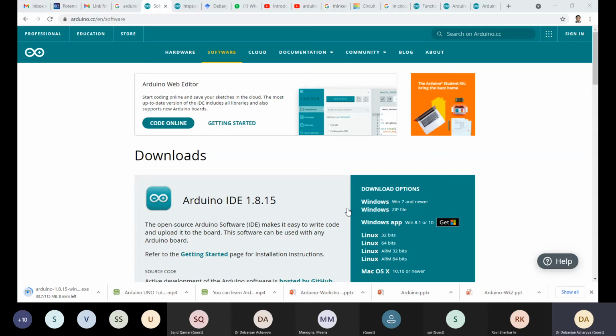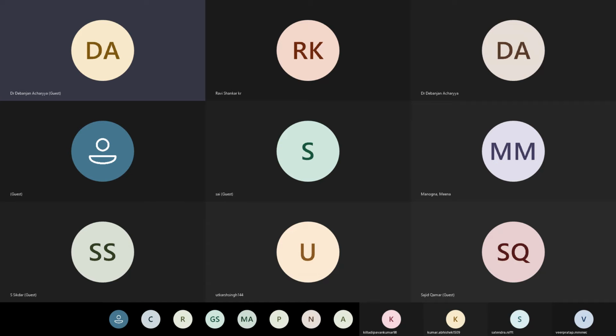But there's more. There's also the Arduino software development environment, and this is what makes Arduino good. This is where you connect a USB cable and upload your program onto your board.